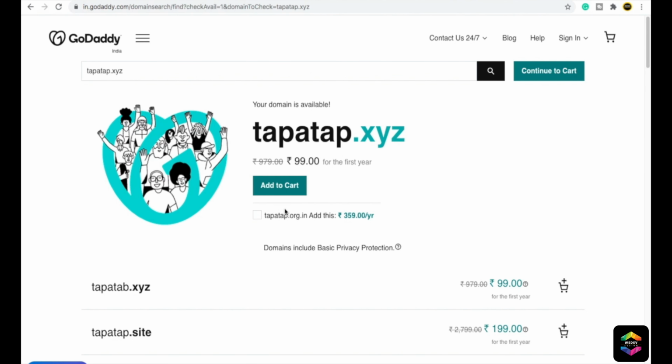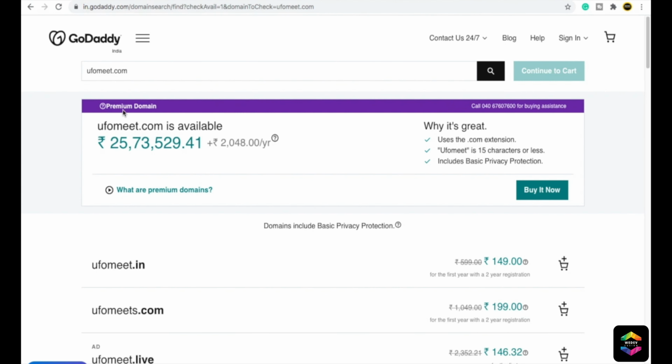Now there are some premium domains. For example, if I type ufomeet.com and search for this domain, you can see this is a premium domain. Premium domains will cost you lots of money. You can see they are very expensive. The reason is the unique name. So make sure that whenever you buy any domain, please check the price.